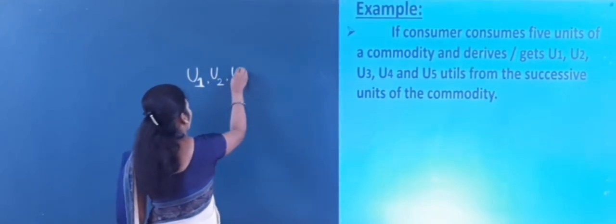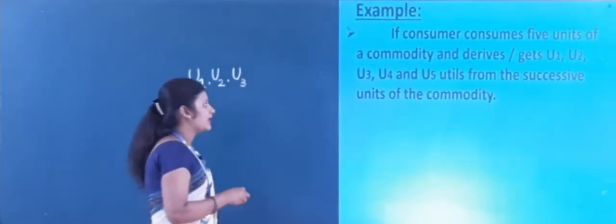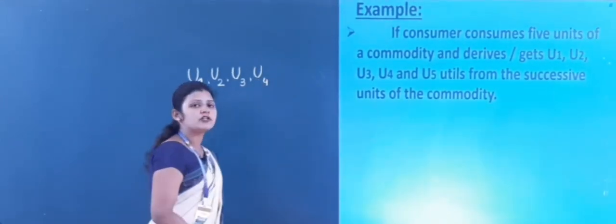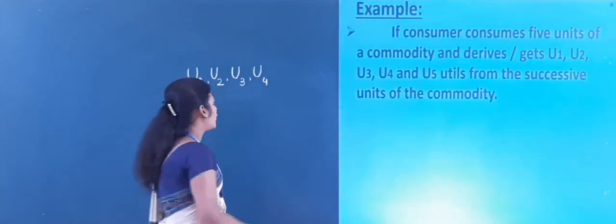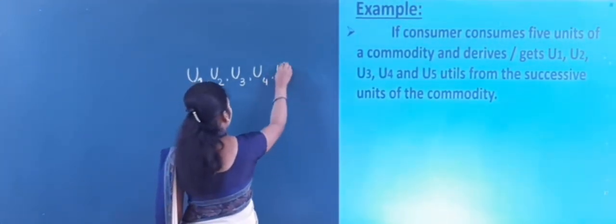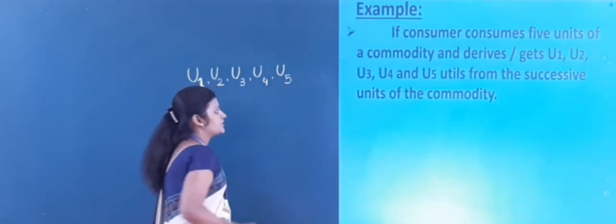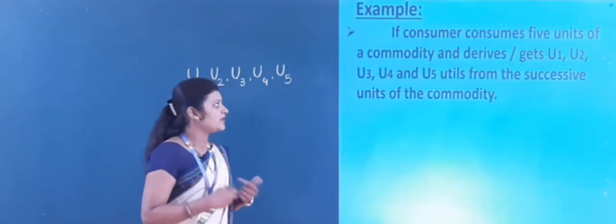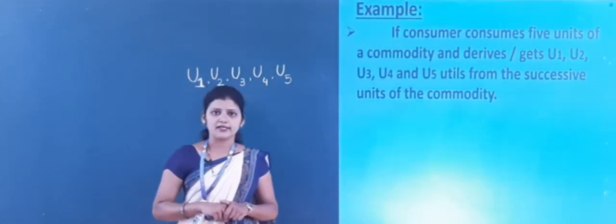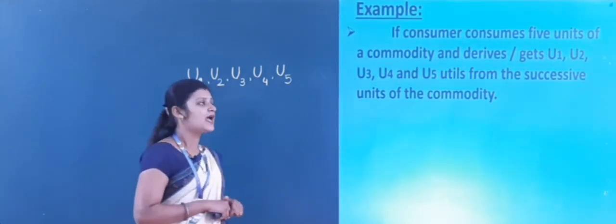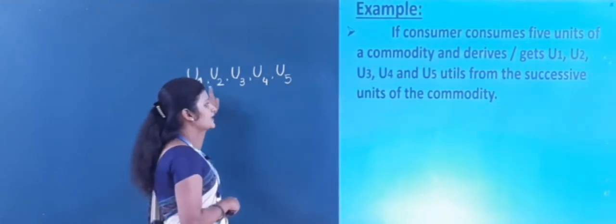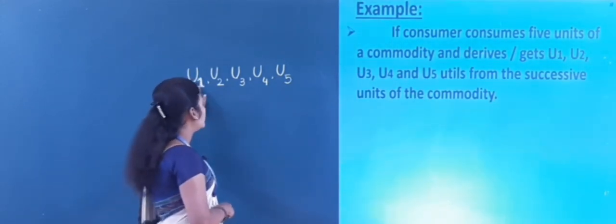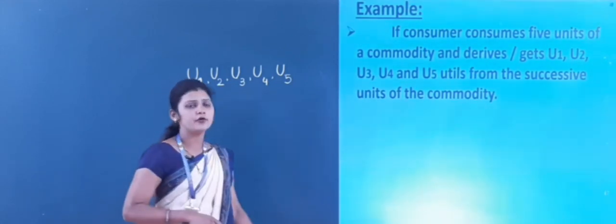Now by consuming the third unit of a commodity, he gets U3 utility, and by consuming the fourth unit of a commodity, he gets U4 utility, and by consuming the fifth unit of a commodity, he gets how much here? U5 utility, right? From the successive units of the commodities. Here there are 5 commodities, and by consuming the commodities one by one, his utility is growing here like U1, U2, U3, U4 and U5.